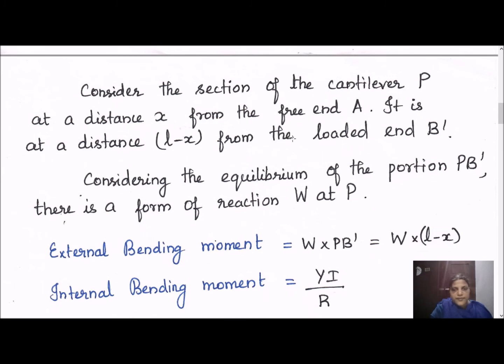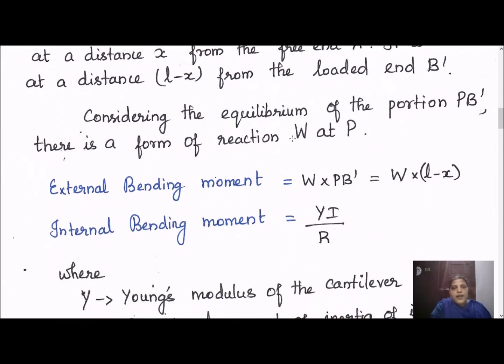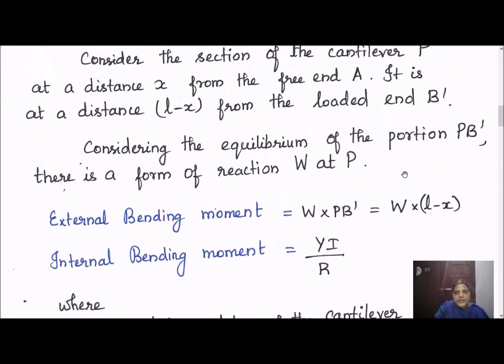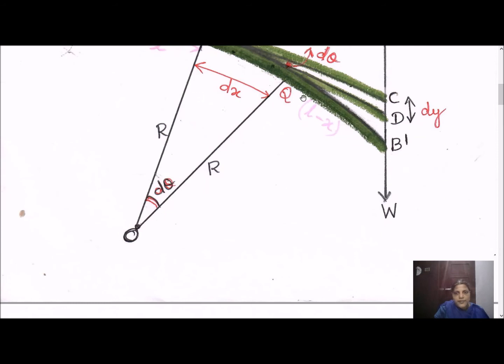First we need to write the bending moment value. Initially we calculated the internal bending moment YIg by R, or YI by R simply. And now we need to calculate the external bending moment also. How does this occur? Because of the application of weight at the free end B. So W is the weight applied. We have applied the weight W into PB dash, that is how much the scale is bent, this value L minus x.